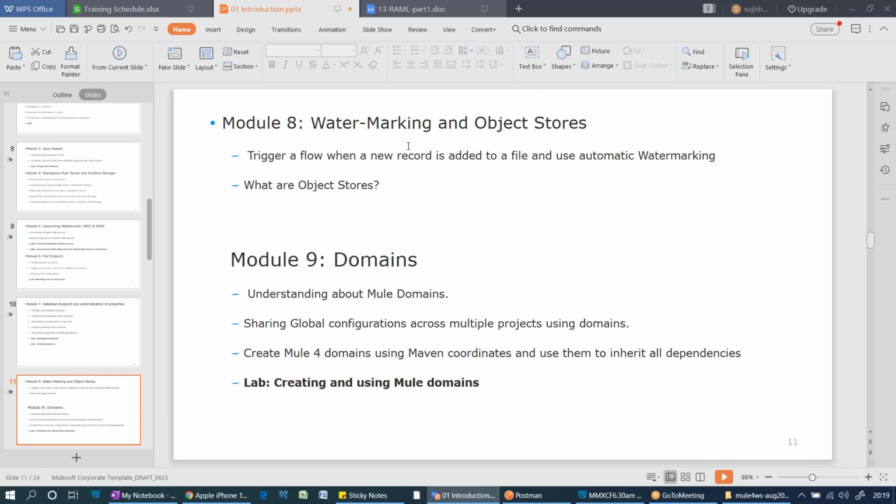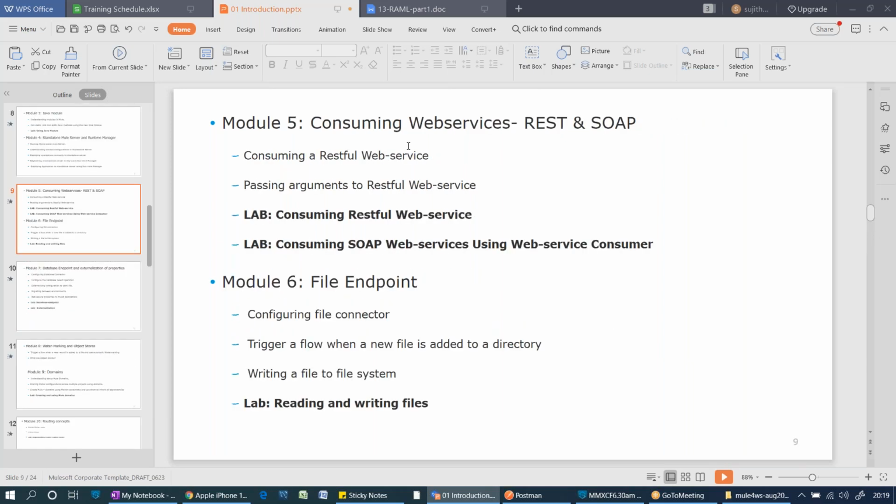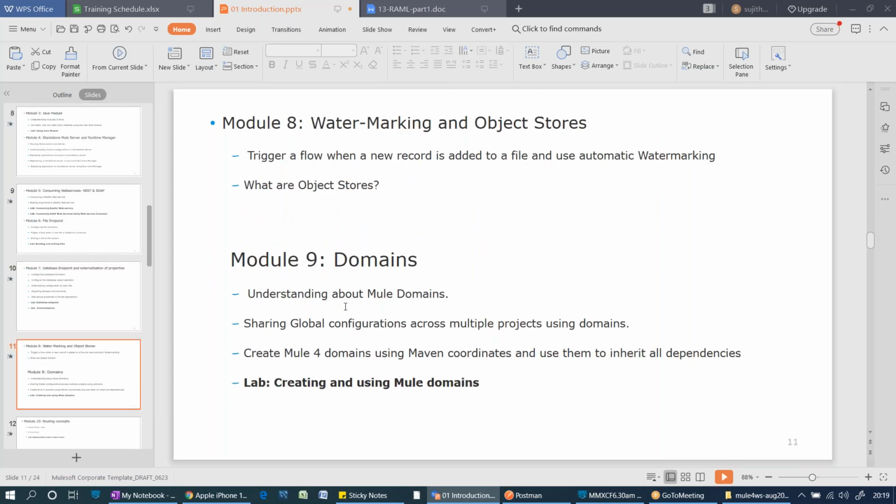As I said, watermarking is a separate concept. We'll be discussing it in the file endpoint as well. And the object store: where it is going to store the previous invocation state. The place name is object store. We will see in detail.